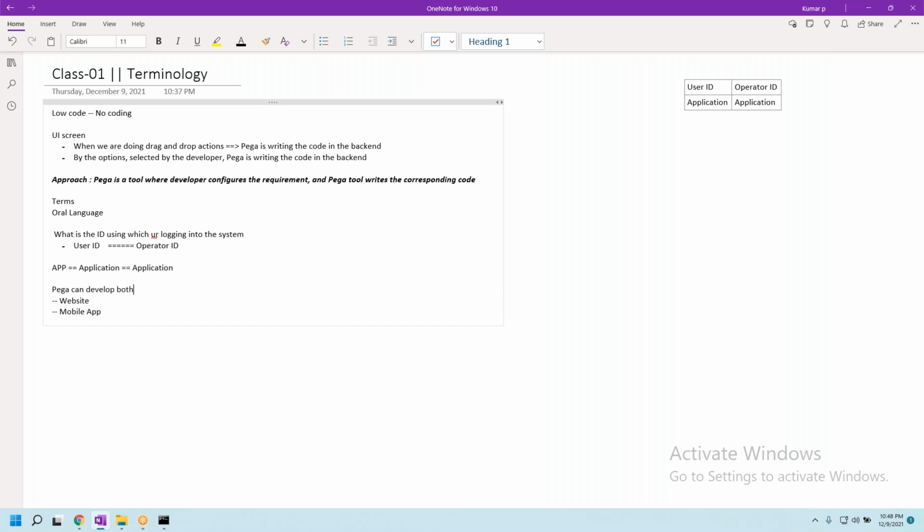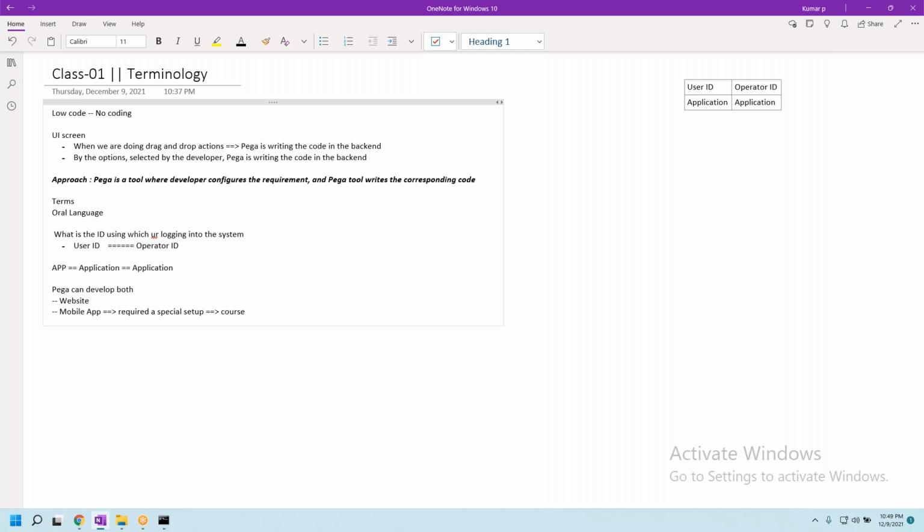Pega can develop both. The point to be noted is that developing a mobile app requires a special setup, which we are not going to discuss in this course curriculum, because I want to make my boundaries clear on what I am going to discuss.